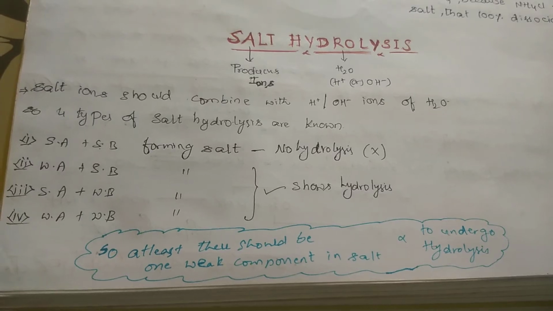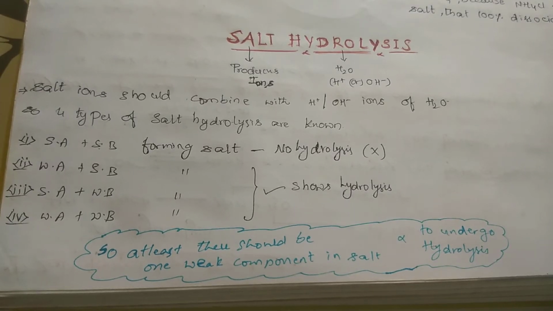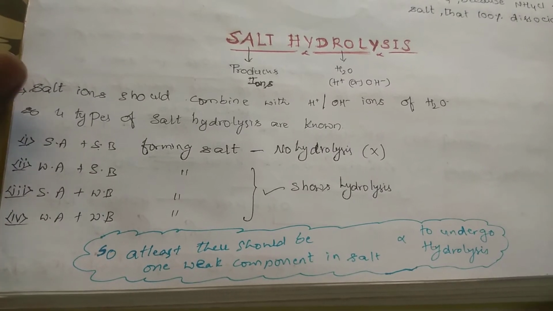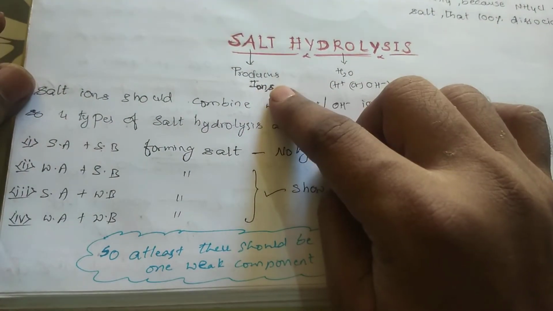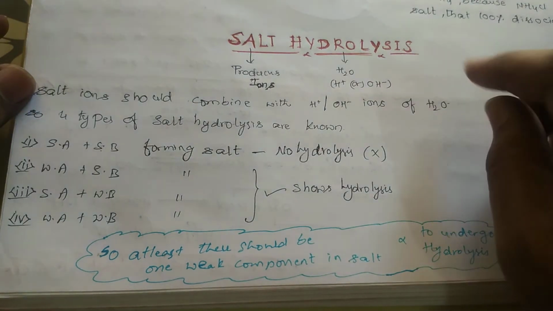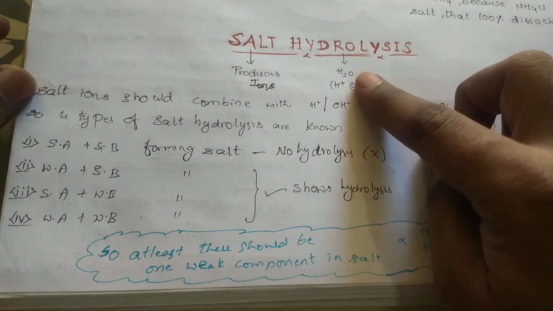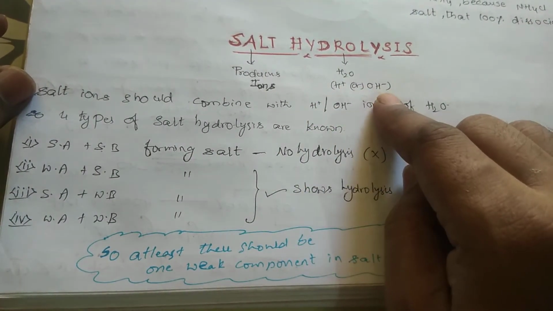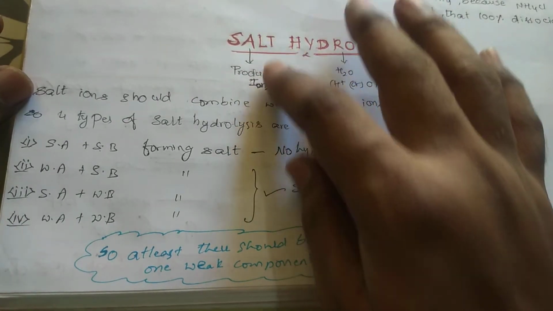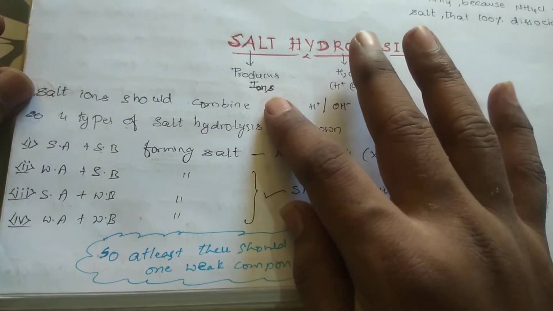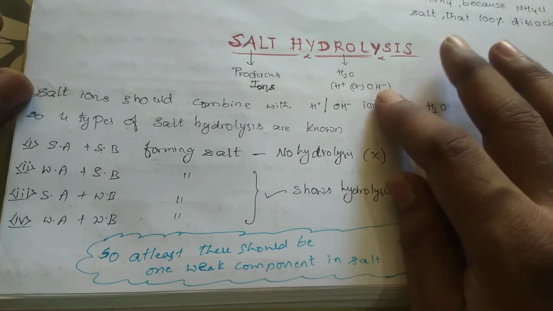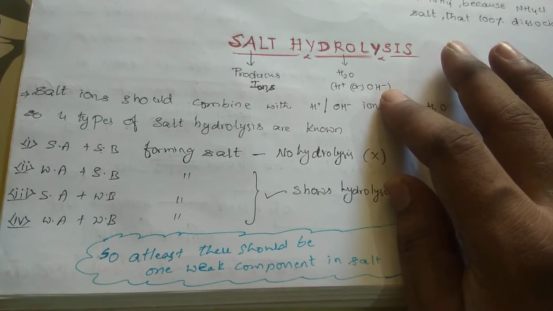Students, today we are going to deal with a new concept that is called salt hydrolysis. See, salt means that it produces cation plus anion. Hydrolysis means water; it produces H plus as well as OH minus. Salt produces ions, that is cation and anion. Hydrolysis means water, it produces H plus and OH minus.